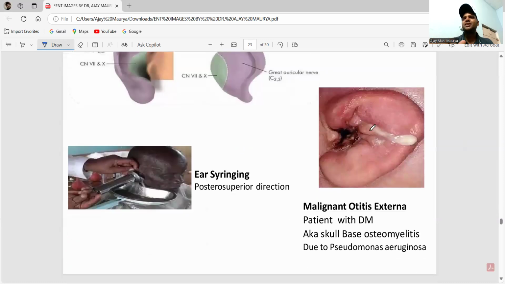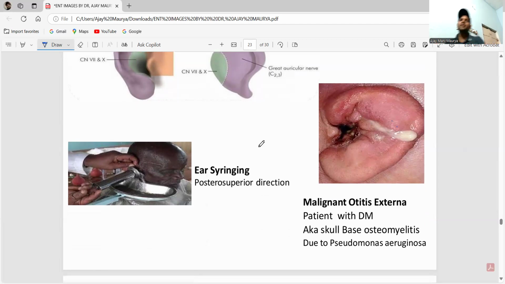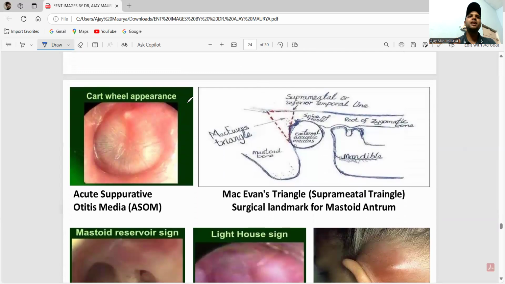This is malignant otitis externa. For this, always see the history: the patient has severe diabetes mellitus. It is also called skull base osteomyelitis, due to Pseudomonas aeruginosa. Ear syringing is done directed to the posterior superior direction.